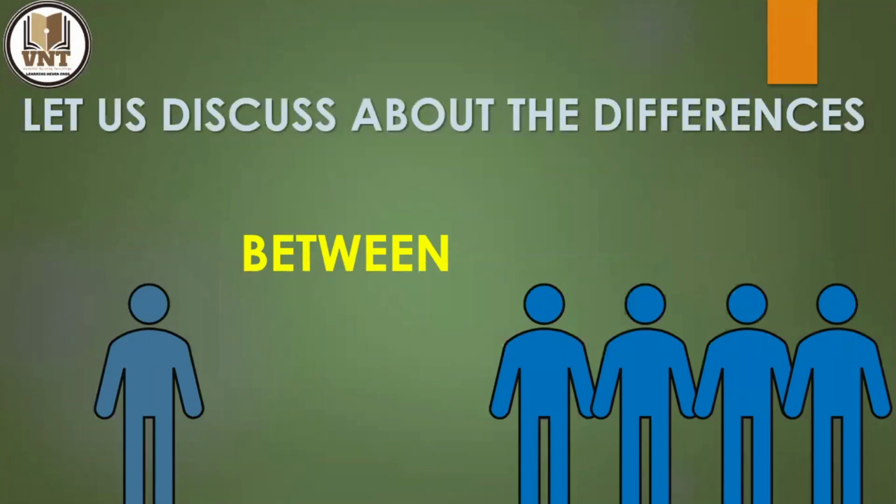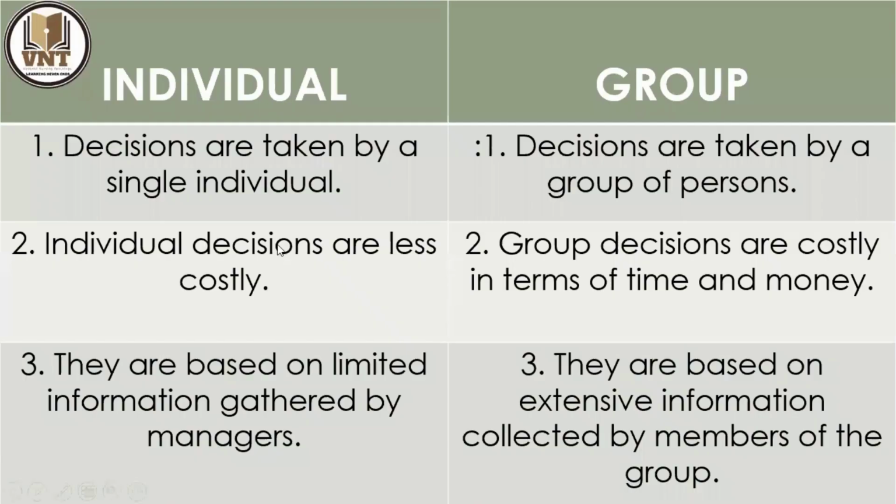This is a 5 mark question or 2 mark question in your annual examination. They may ask, write the differences between the individual and groups. Like that, they may ask in the CT, or in the sociology subject in the community unit. They may ask individual and community, or individual and society. This content is very needful for both your subjects, sociology and communication and education technology. Let us discuss first individual and group. This is a very small topic.